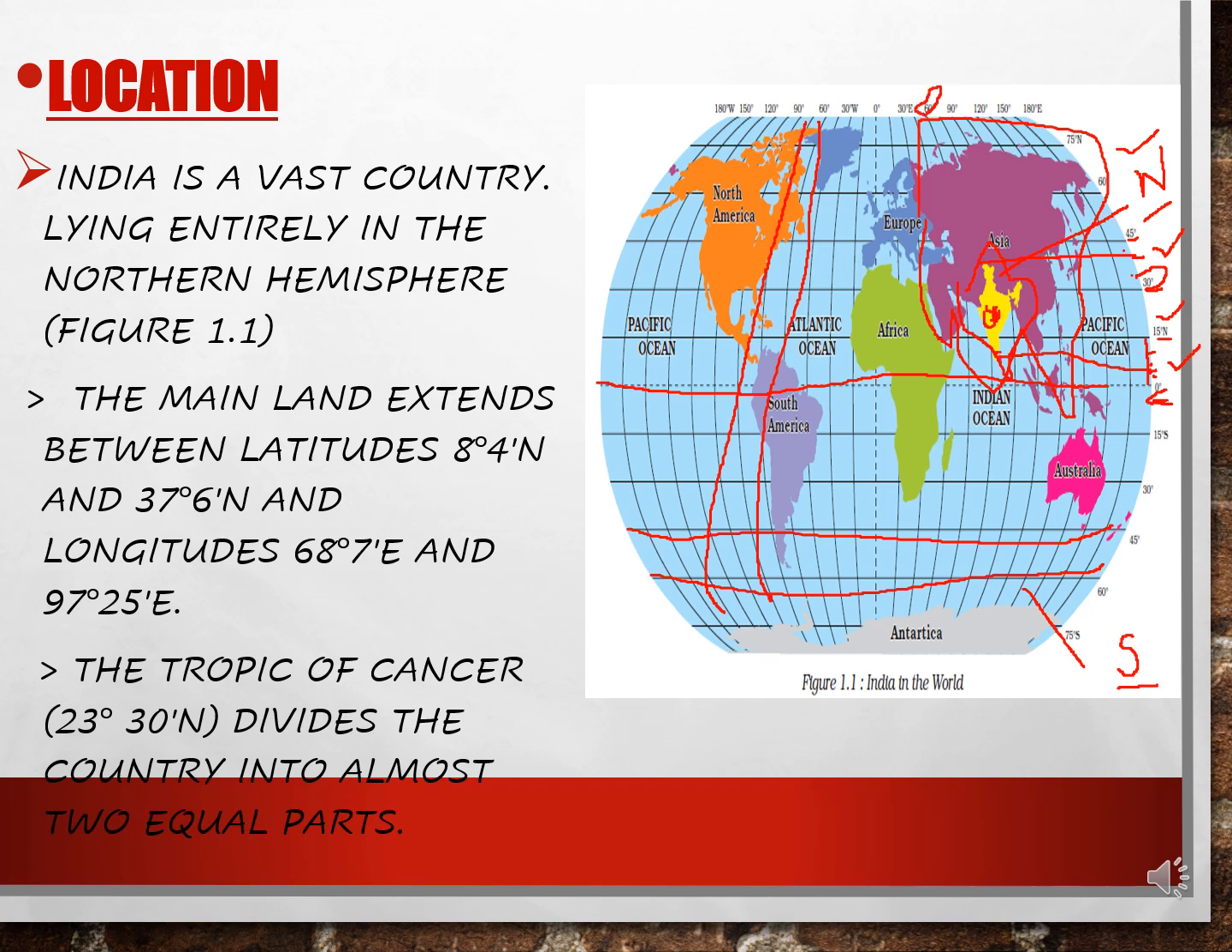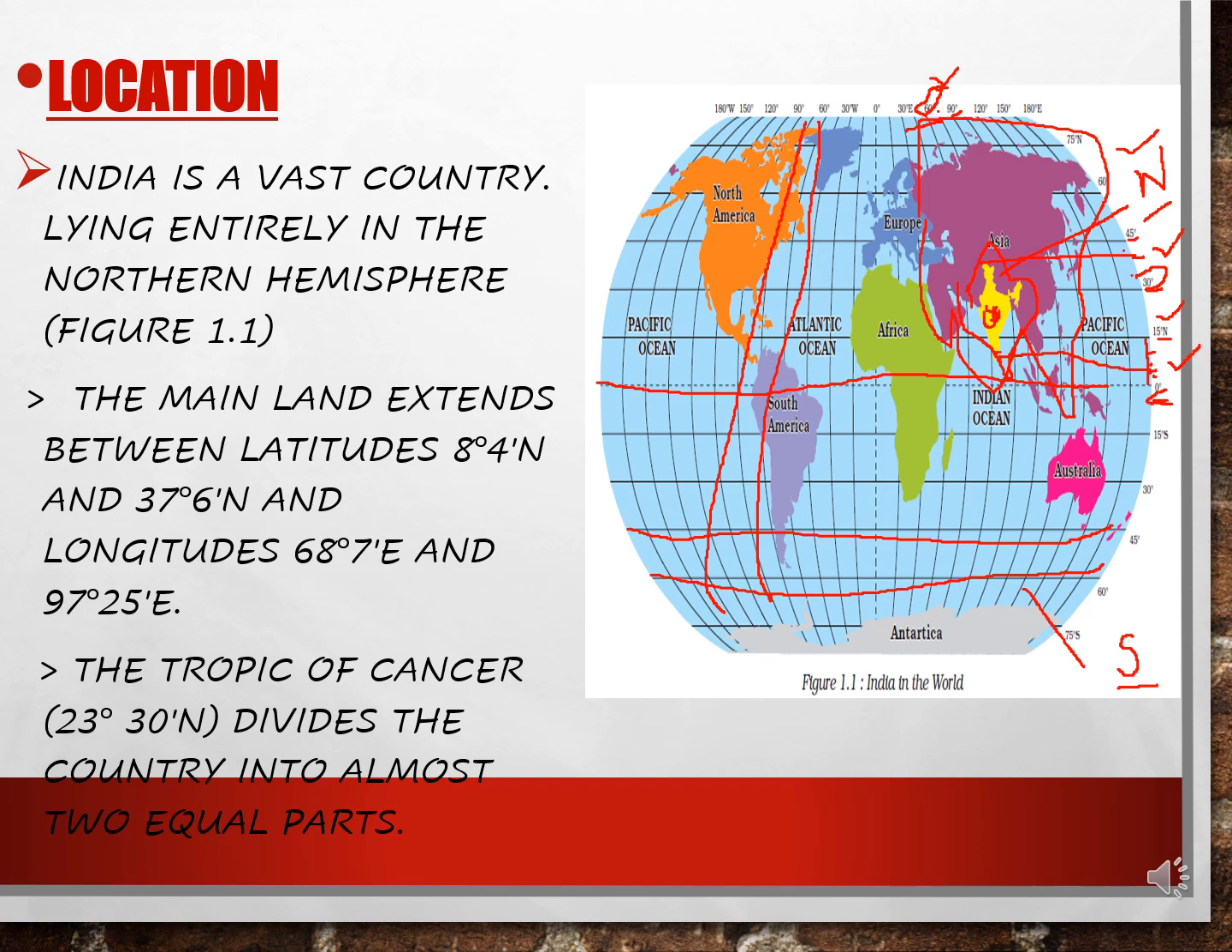Latitudes are parallel, as we have seen over here. Longitudes you have to see from the upper portion. So you can see 60 degrees over here, children. 60 degrees, right? So India starts over here. It starts at 60, then 90 degrees they have written. So here, if you see, it comes under 68.